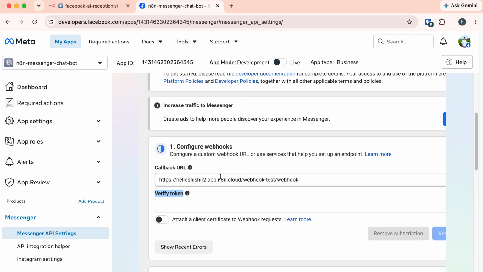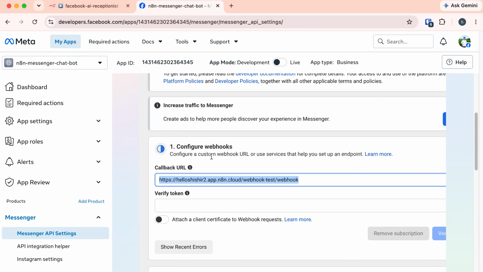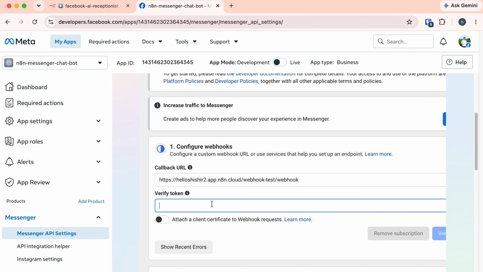So why do we need to add a verify token? Think about it. This URL here is a GET URL. If anyone knows this URL, anyone can hit this. So to make it secure, both sides exchange a token and check if it matches. And here we can provide the security token. You can give anything as a token, but make sure it's strong enough and secure. For the time being, I'm going to give it a simple string so that we can remember what we have provided. But in production, you need to provide a long secured string that only you and your developer know.